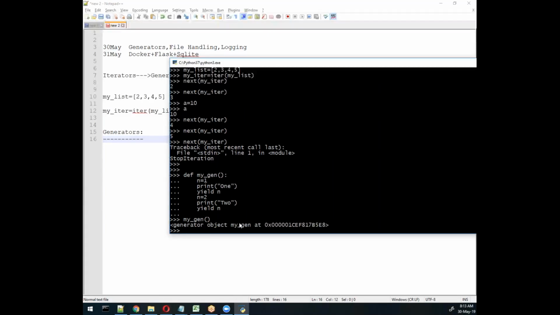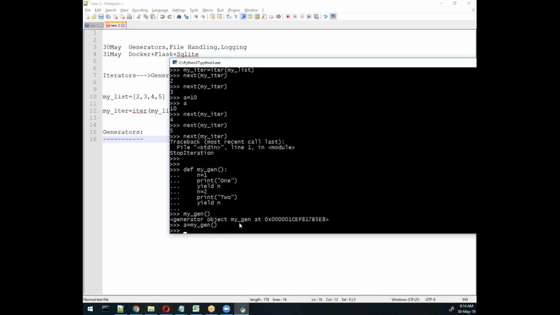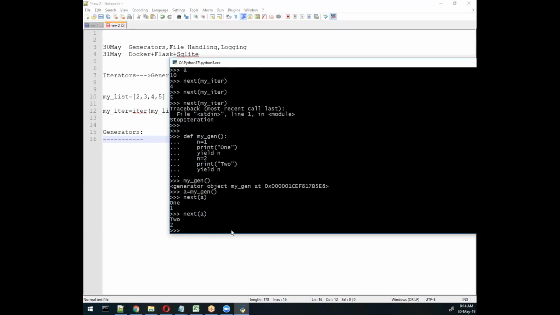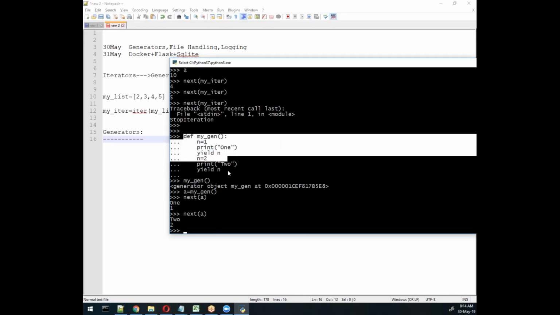So this is just an iterator. Now I'll write iterator in a, and I will store this: a equal to my_generator. So a basically contains the iterator object. What is a? A is an iterator object. So the iterator object we will specify in next, and then we will see 1. If I try again, I'll get 2. So here I created my own iterator, remember.